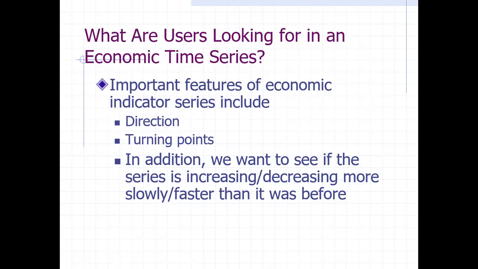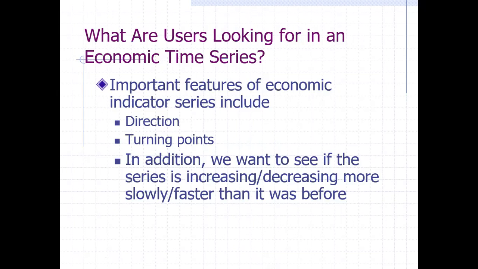What do you mean by direction? Direction of a time series tells what the trend of that particular time series data is, whether it is decreasing, increasing, or constant. So one important thing is direction.